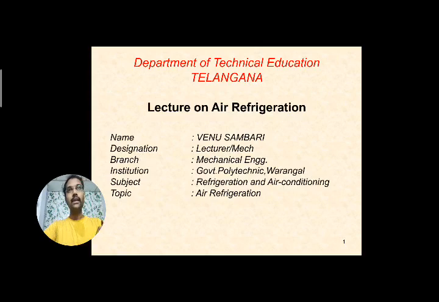This air refrigeration is frequently used in aircraft, because very pressurized air is available from components like a supercharger, which gives highly compressed air that can be utilized directly, and the cost of the equipment can also be reduced. So most air refrigeration equipment is used in aircraft due to the availability of high pressure air.